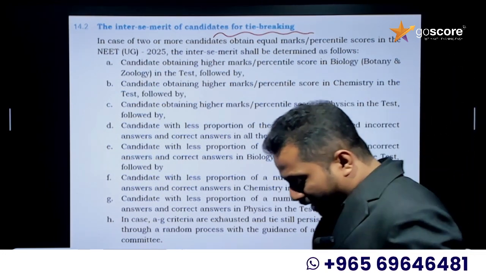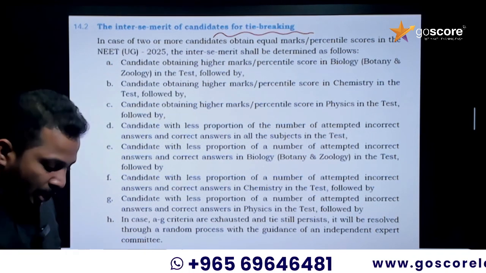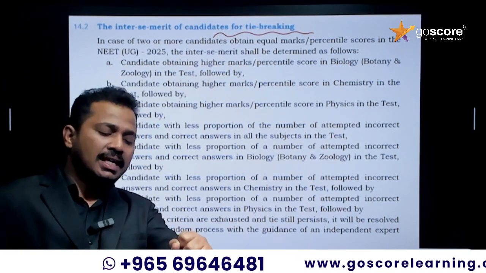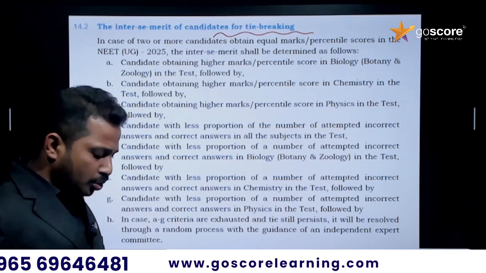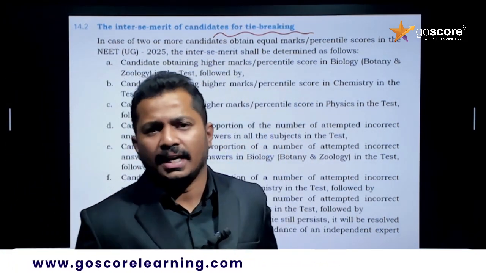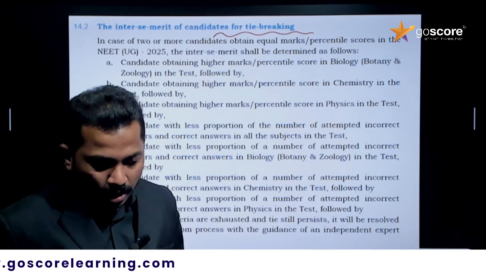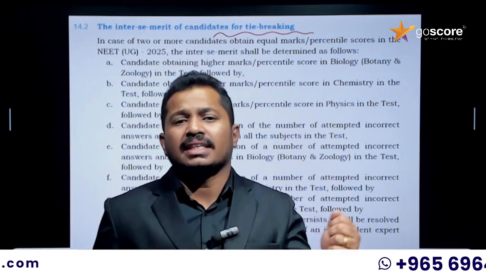So this year the major change they have made is regarding the tie breaking rules. Last year, in the case of the tie breaking session, there were so many conditions, out of which those who got 720 out of 720, there were 17 people like that last time. So the rank list was made using the registration number.